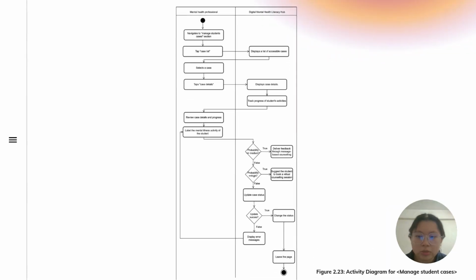The diagram shows how a mental health professional manages student cases. They view a case, review progress, and decide on an action like giving feedback, suggesting counseling, or updating the case later. After updating, they leave the page.